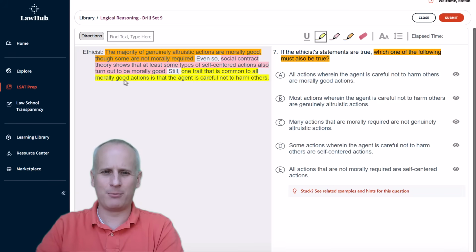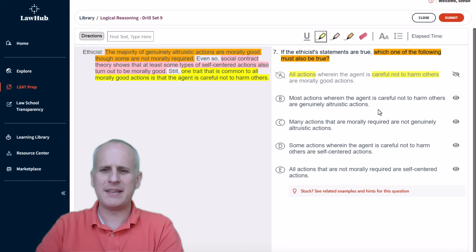And we know that this morally good was our sufficient condition, and then careful not to harm others was the necessary condition. So if we've got all actions when you're not harming others, that turns this into the sufficient condition. So this is actually a conditional reversal, a logical fallacy you should be familiar with, and we can eliminate choice A as just something that is not guaranteed to be true.